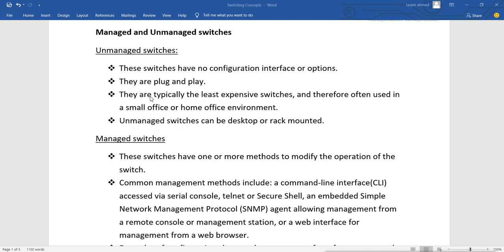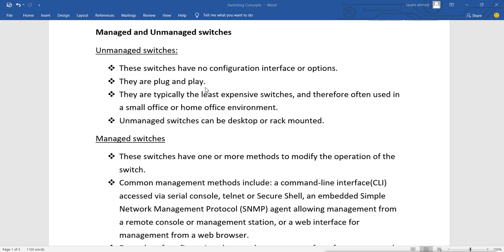Now unmanaged means we just plug and it will play. That means we don't have to configure anything. These switches are pre-configured. We don't have to manage anything. It is already configured with everything, and we just have to connect and it will start working. So it is also called what?